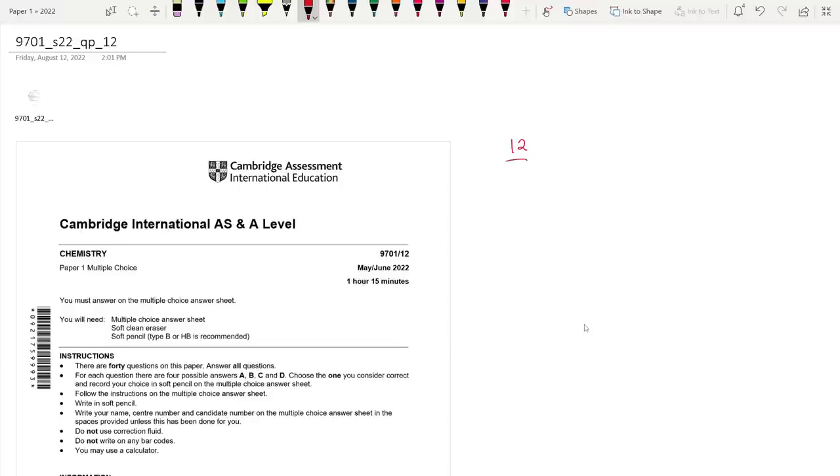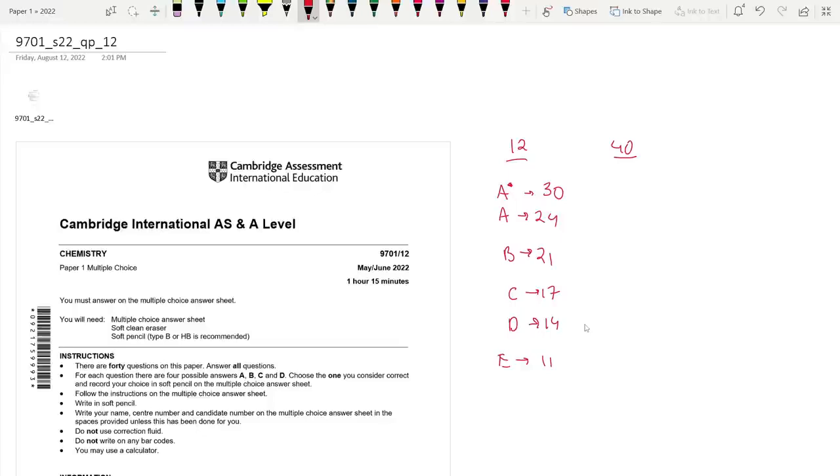So the threshold for this paper, this is paper 1-2, right? A was at 24, B was at 21, C was at 17, D was at 14, and E was at 11. If you compare this threshold to variant 1-1, this paper was a bit harder because the threshold was lower, and the maximum mark was 40. So A star should be at around 30 to 32, approximately 30. Okay, it's not mentioned in the threshold.